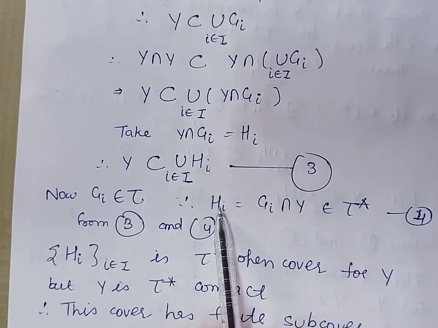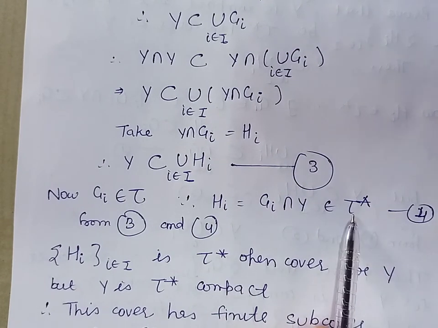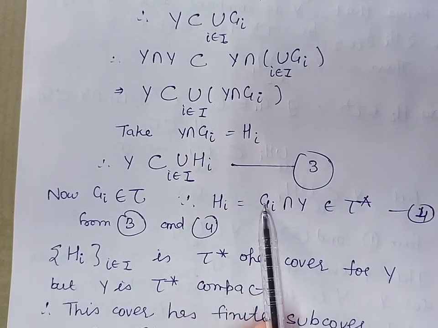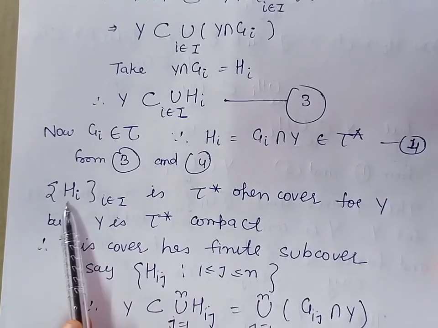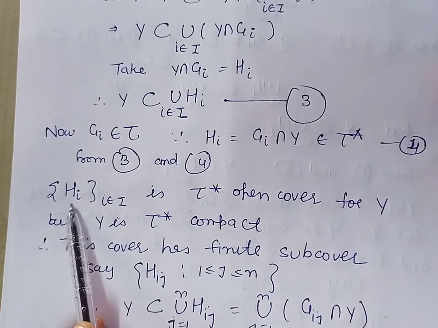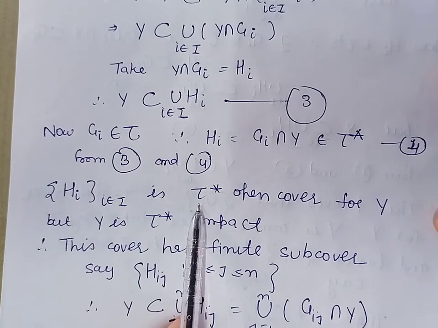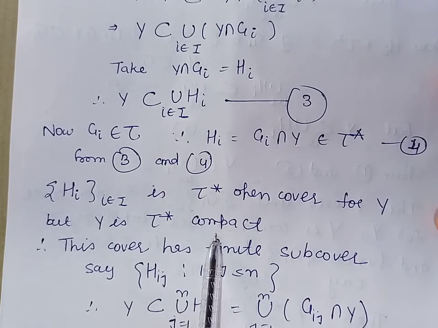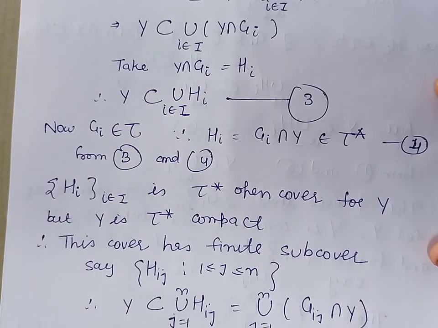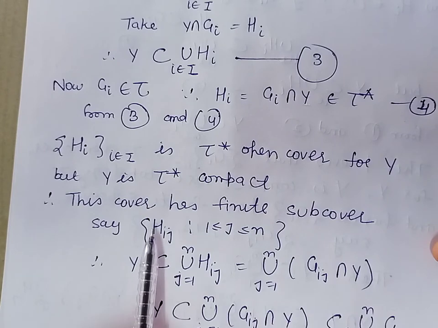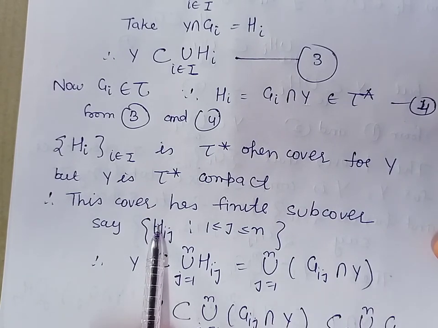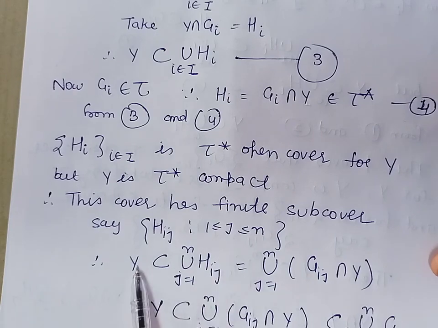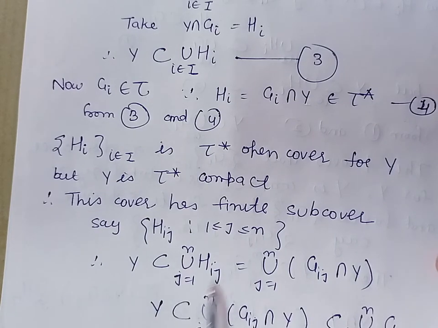It means the H_i are members of topology tau star, and therefore combining these two equations we can say that the collection consisting of the members H_i, that is tau star open cover for the set Y. But we are given that Y is tau star compact. Therefore every open cover will have a finite subcover, and therefore for this open cover there exist a finite number of members H_i1, H_i2, H_i3 up to H_in such that Y is contained in their union.